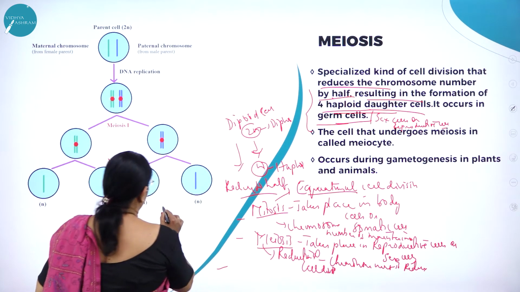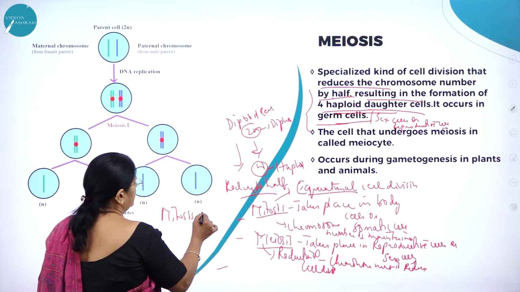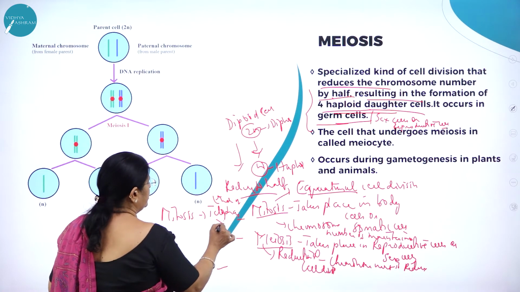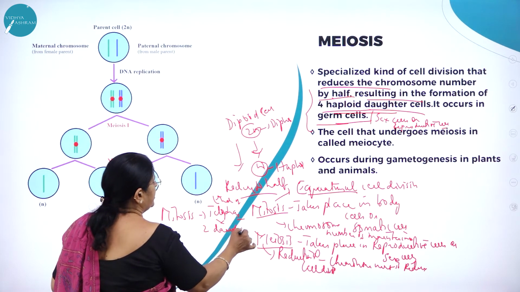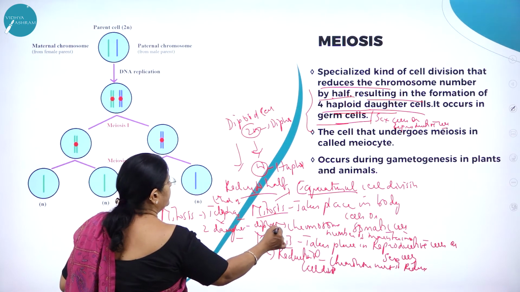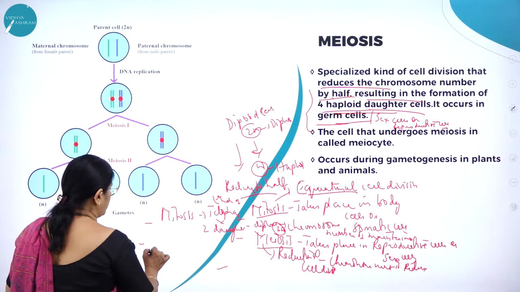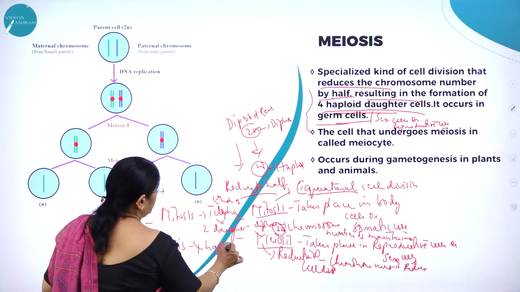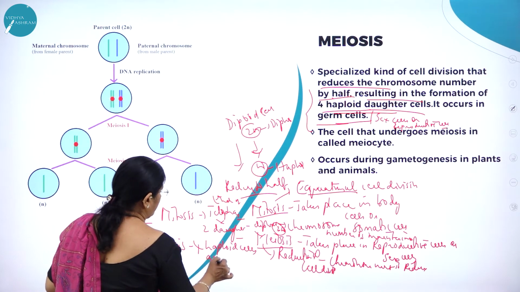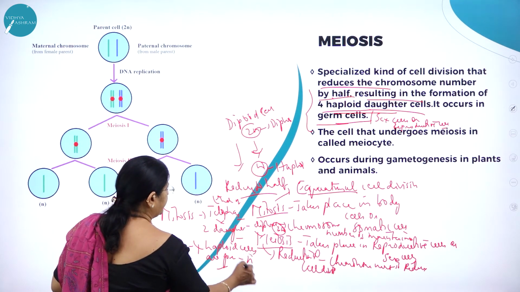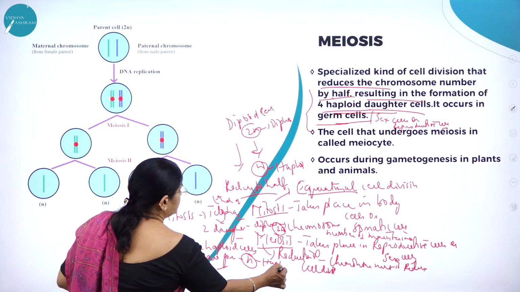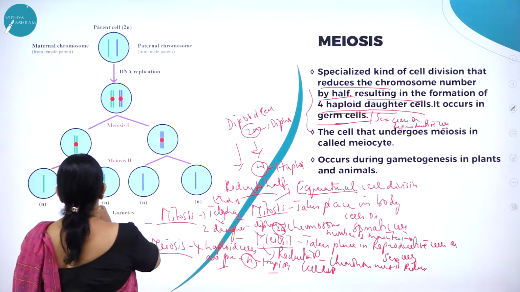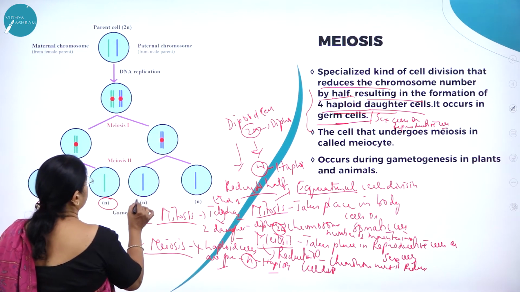In mitosis, at the end of telophase, 2 daughter cells are formed and they are diploid, that is 2n. But in meiosis, 4 haploid cells are formed, and they are n, haploid. So this difference you should understand between mitosis and meiosis. Here you can see how 4 haploid cells are formed.